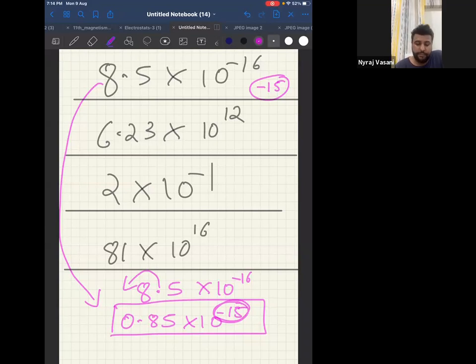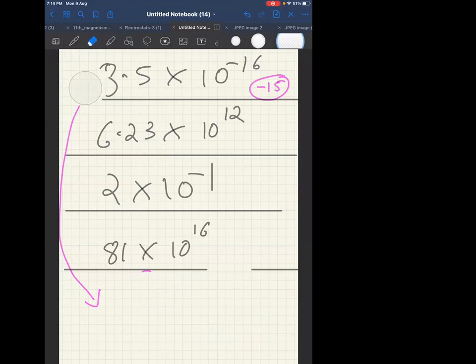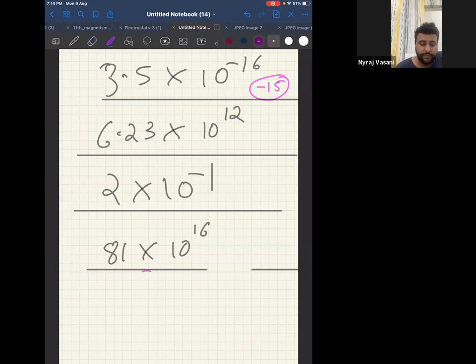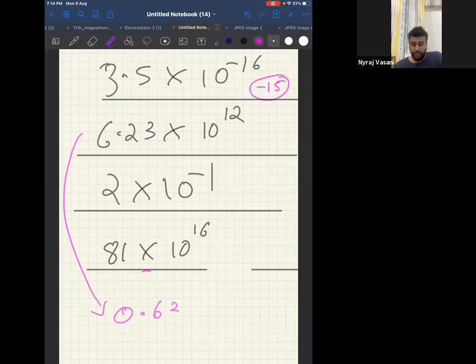6.23 into 10 power 12. Now again the same question will arise. Is it of the form a into 10 power n? Yes. But is a between 0.5 and 5? Answer is no. So I can make it 0.623 into 10 power 13. Can I write it like this? 6.23 into 10 power 12 can be written as 0.623 into 10 power 13.